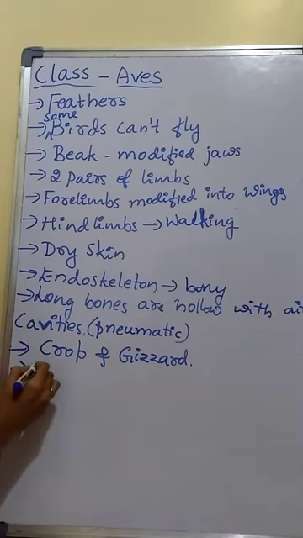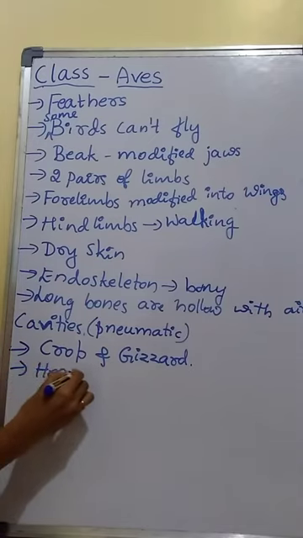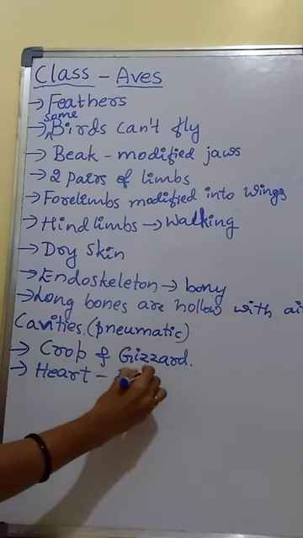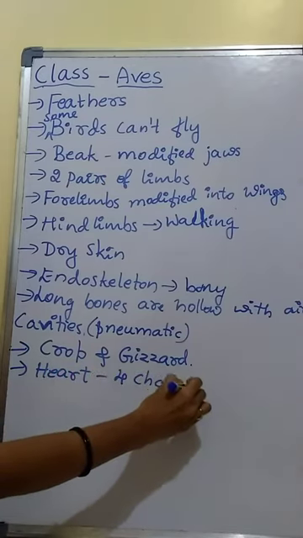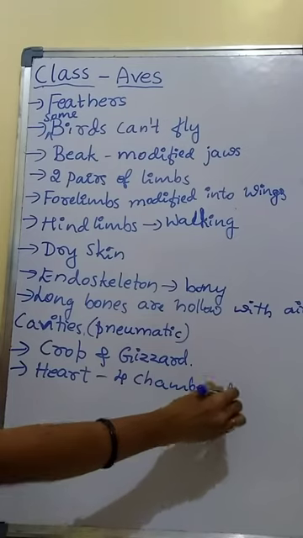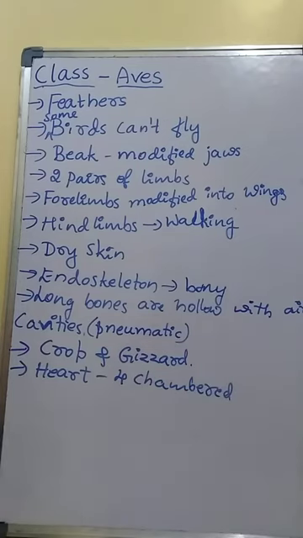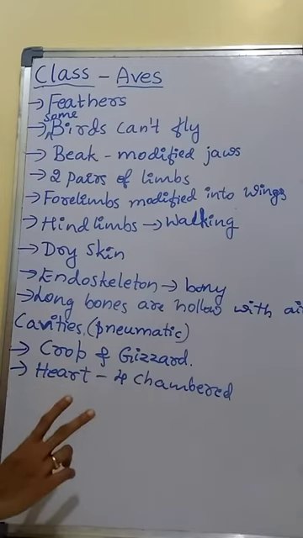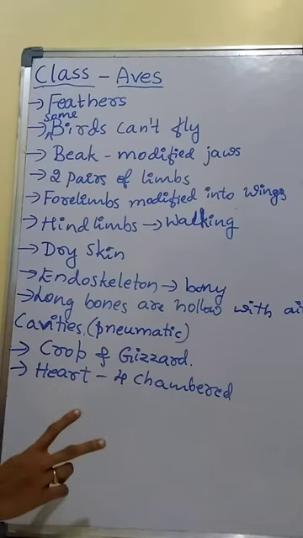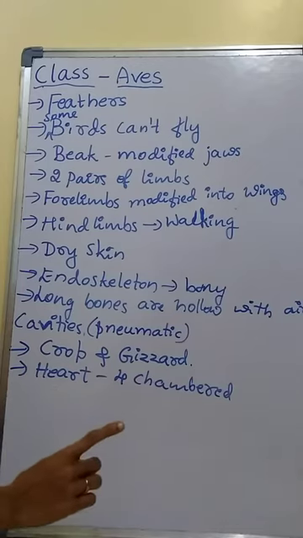Then heart. In case of birds, the heart is four-chambered. This is important. In reptiles, amphibians and pisces, the heart is not four-chambered. In pisces, the heart is two-chambered. In amphibians and reptiles, normally the heart is three-chambered except crocodile.